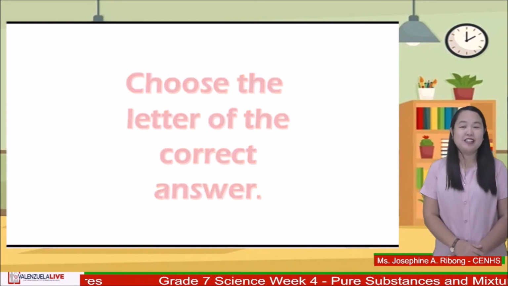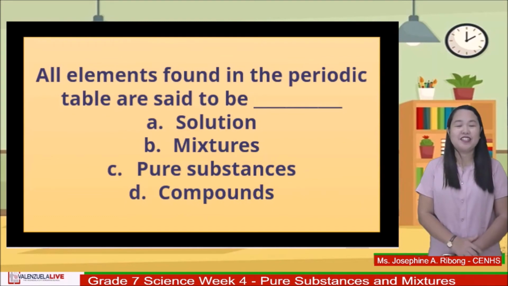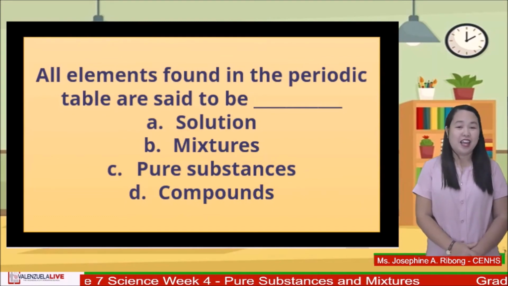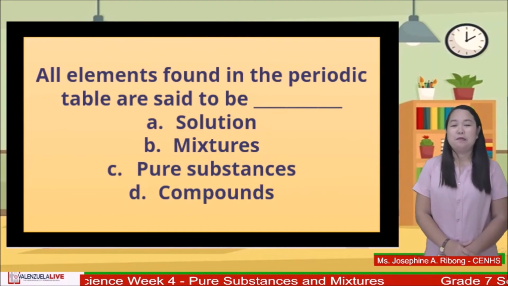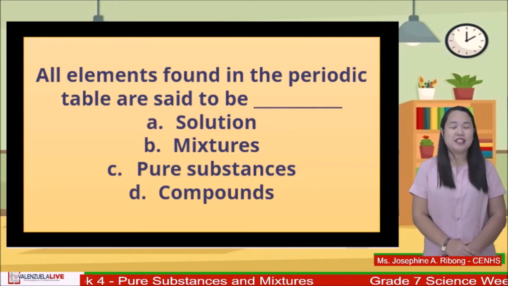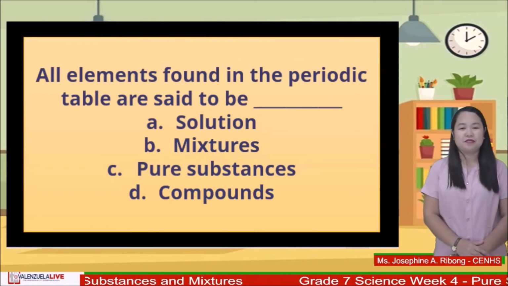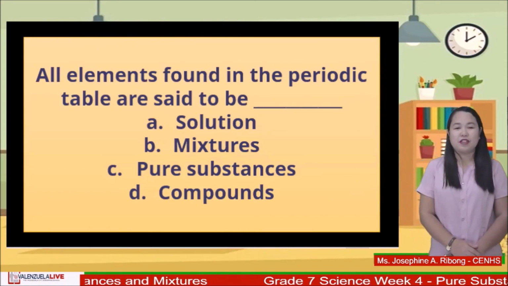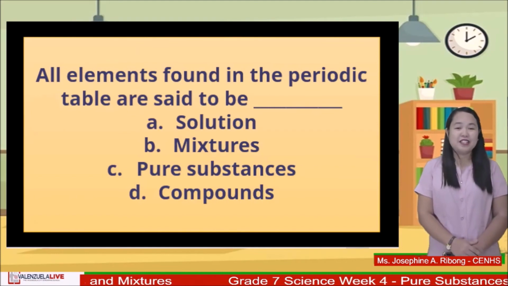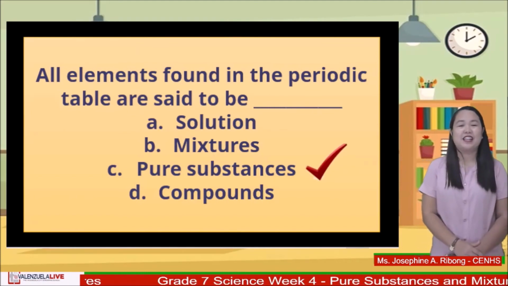For this activity, you just have to choose the letter of the correct answer. For number 1, all elements found in the periodic table are said to be blank. A. Solution. B. Mixtures. C. Pure substances. Or letter D. Compounds. The answer is letter C. Great job, grade 7 learners.